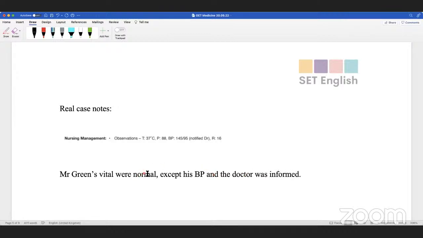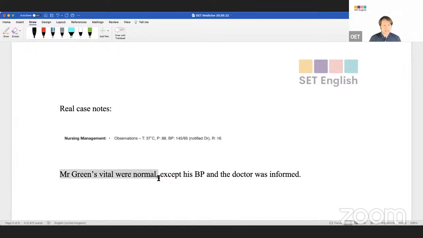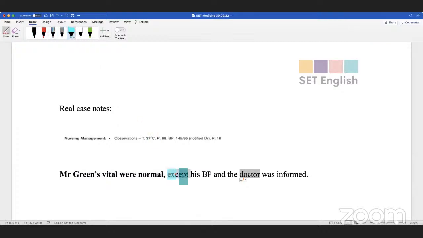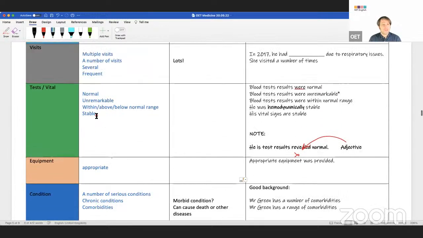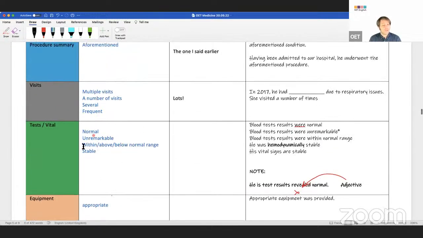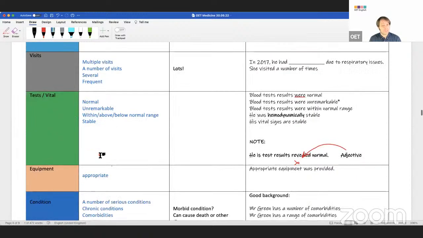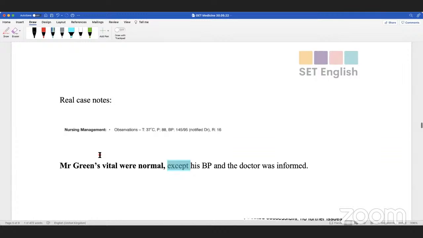Okay. So the summarization is happening here in this example, but here we are not summarizing, are we? Here we're giving the details. And very good, you just said we can just use this. What does this word mean, guys? Except. Only, without this, excluding. So when you're summarizing with your tests, feel free to do this: his tests were normal except for.